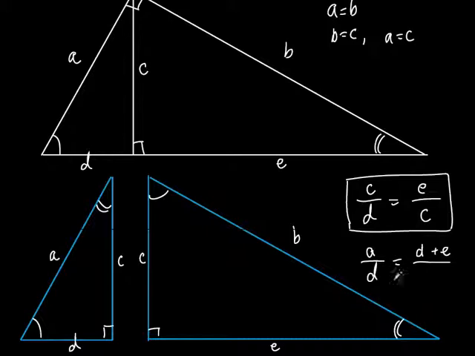Do you see that? Because how did I make that comparison? A is opposite the right angle on this little triangle. What's opposite the right angle on the big triangle? D plus E, right? Well, look at D. D is opposite the angle with 2 arcs. Which angle up here is opposite the angle with 2 arcs? A. This is another geometric mean.